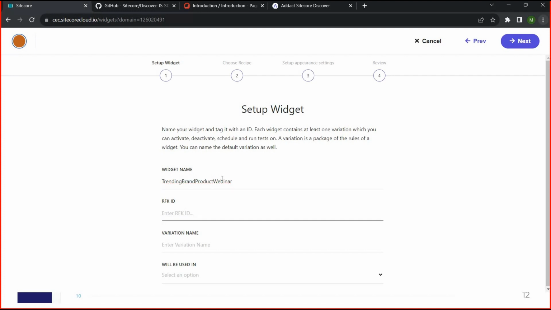The RFK ID is nothing but one unique ID, so we will give one RFK ID. For variation name, you can give any variation name. Let me assign the default one. I want to reuse this component, so let me select this one.